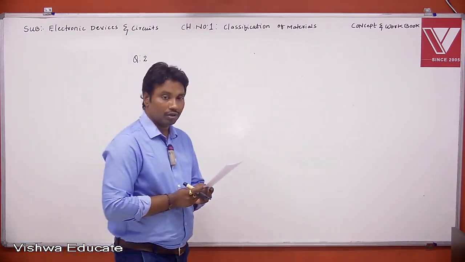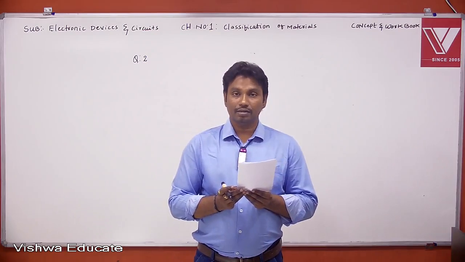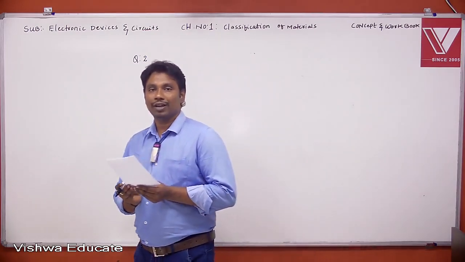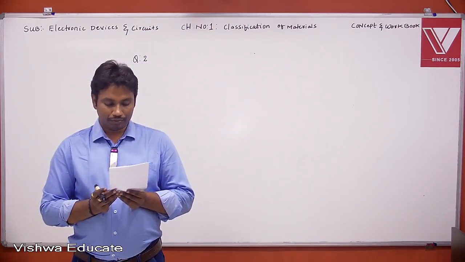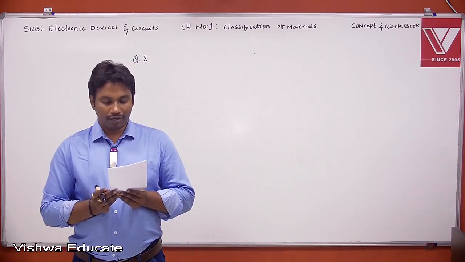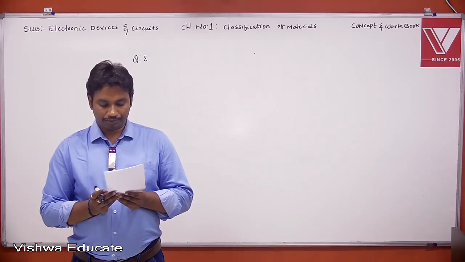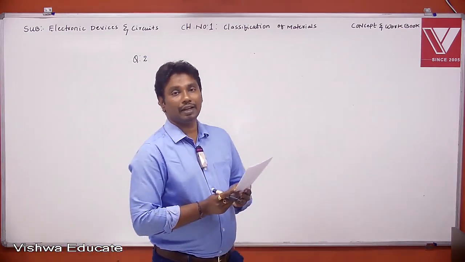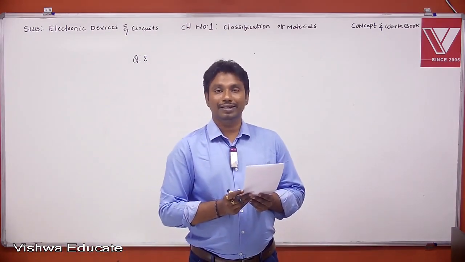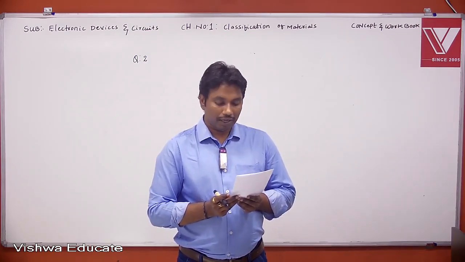The velocity of an electron is 10 power 7 meter per second. Find the mean time and mean distance.